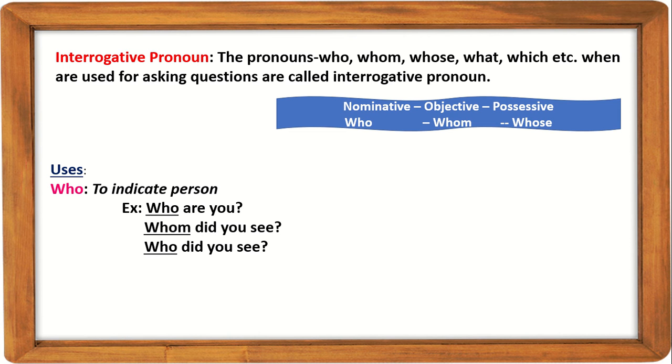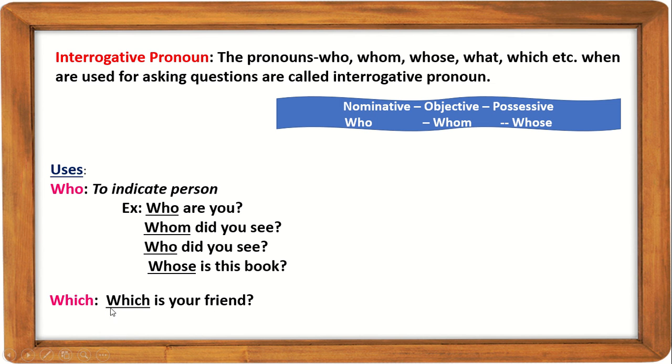Then comes possessive use. Whose is this book? Whose here is an interrogative pronoun and it is in possessive form. This whose also can be used as an adjective. If I say whose book is this, then it becomes an adjective.